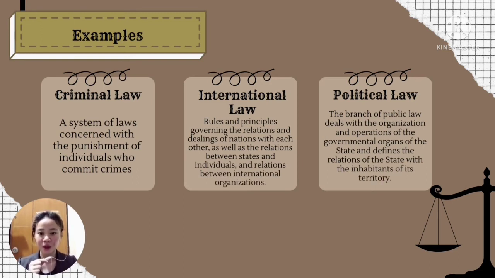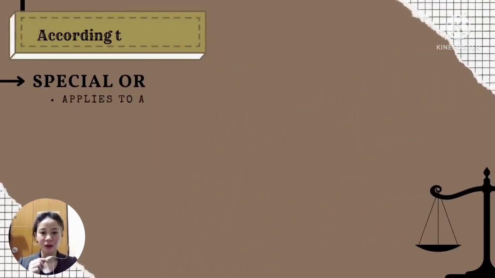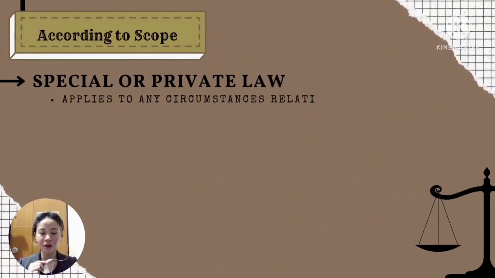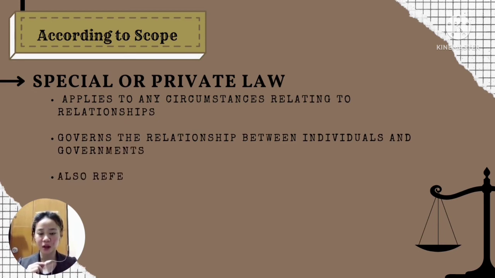And last is political law. This branch of public law deals with the organization and operation of the government, origin of the states, and defines the relation of the state with the inhabitants of its territory. Next is special or private law. Private law applies to any circumstances relating to relationships between individuals in a legal system. Therefore, this type of law governs the relationship between individuals.